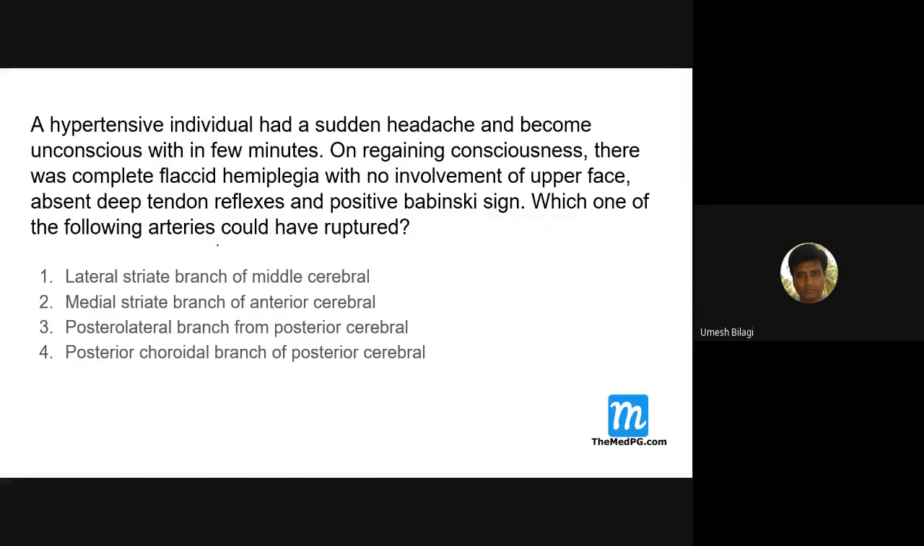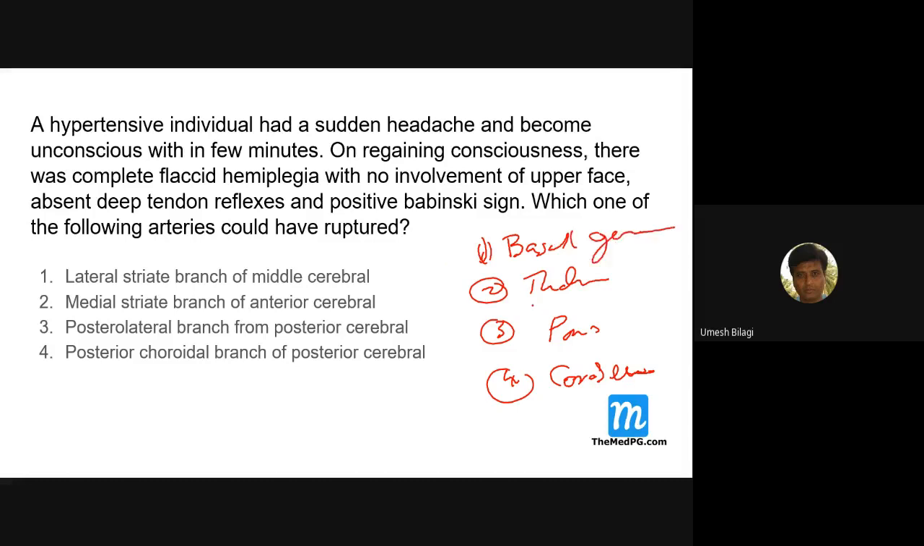Which one of the following arteries is ruptured now? So, which is the commonest site of hypertensive bleeds? First is basal ganglia. Second is thalamus. Third is pons. Fourth is cerebellum. These are in order of frequency. I'm talking about hypertensive intracerebral bleeds. Basal ganglia is the commonest. Next comes thalamus, next pons, next cerebellum. These are frequency wise.